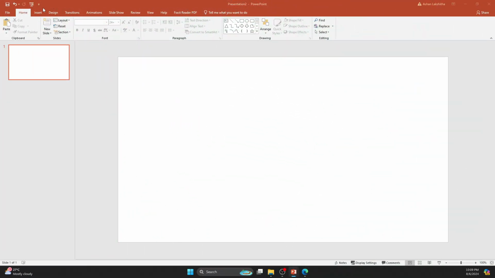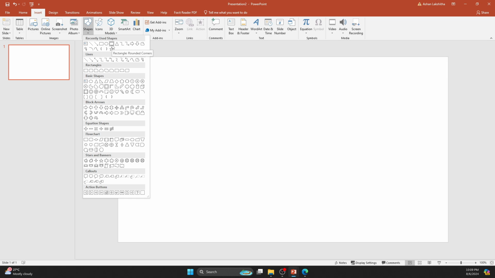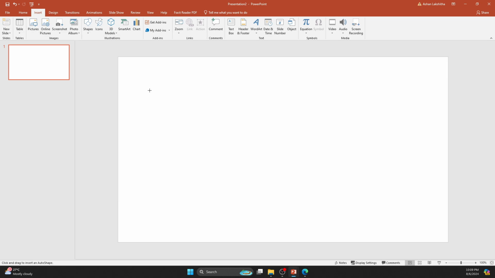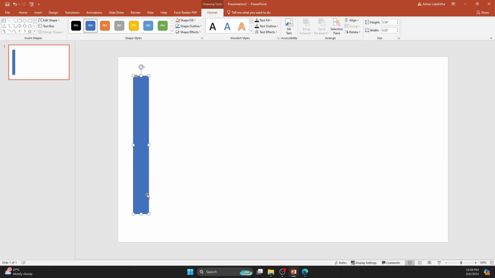First, draw a rounded corner rectangle. Adjust it to have more height and less width as shown in the video. Increase the corner radius as much as possible.